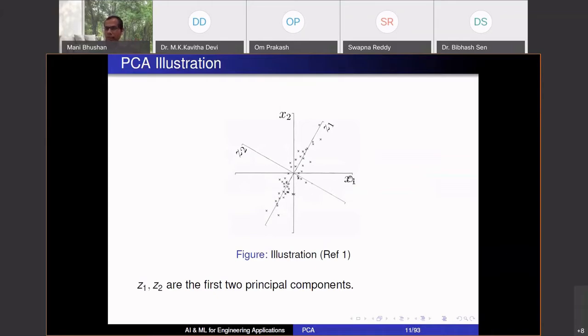So if you see this data, every person, I look at participants in this course, I get height and weight of every person. So my data is what? 2 dimension. Every person is represented by an x over here. But really, do I need to store the 2 dimensions? If you really see these x's, these crosses, they fall along this line, right? And why? Because there is a relation between height and weight. In general, we know that the taller you are, the heavier you will be. Of course, it is not a perfect relation, so it does not fit a straight line, but there is a significant statistical relation between x1 and x2.